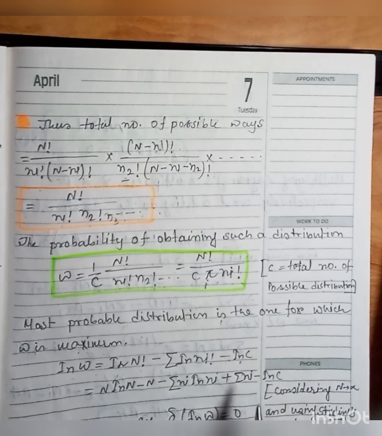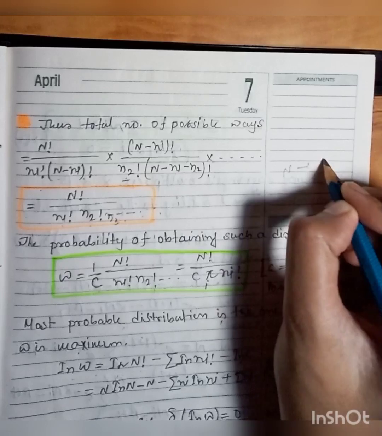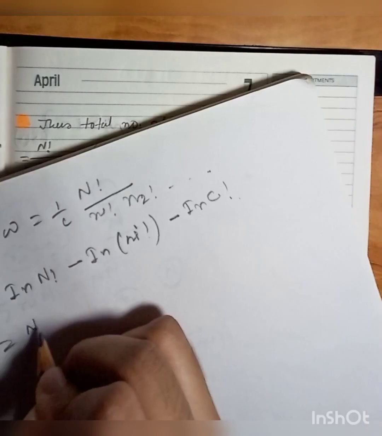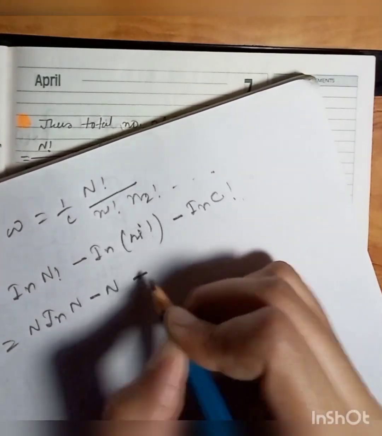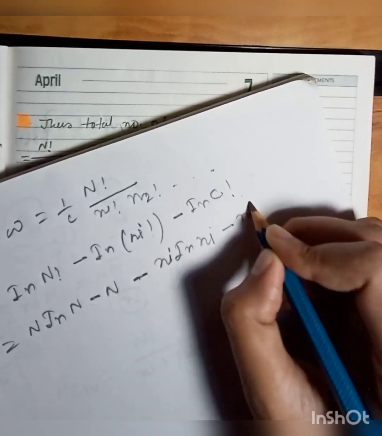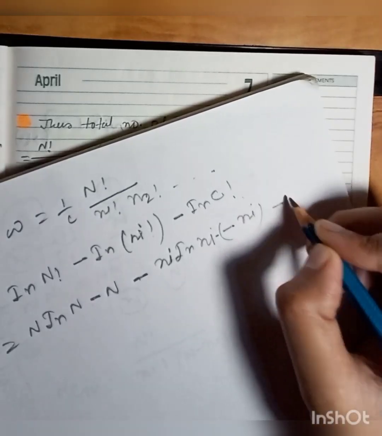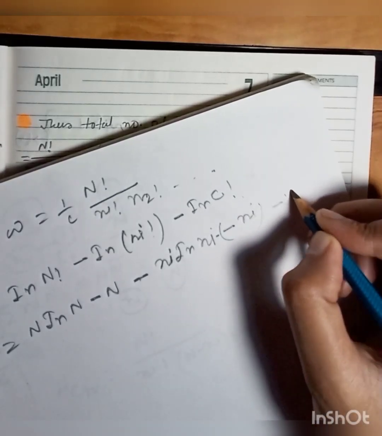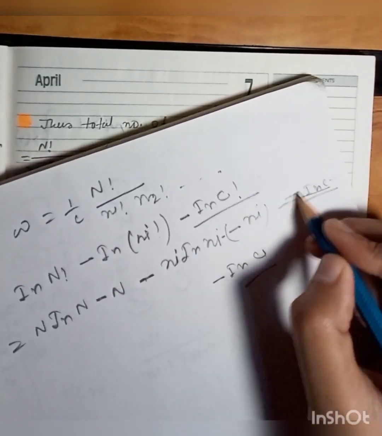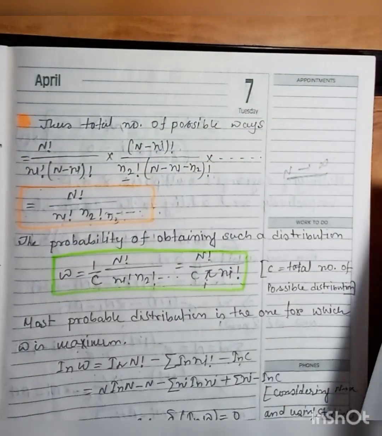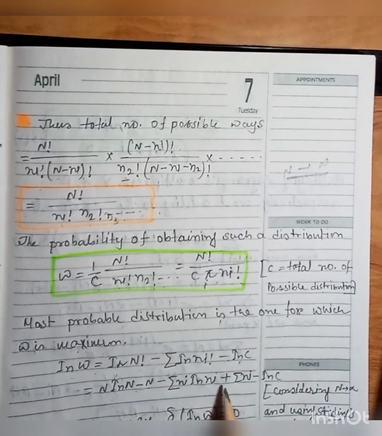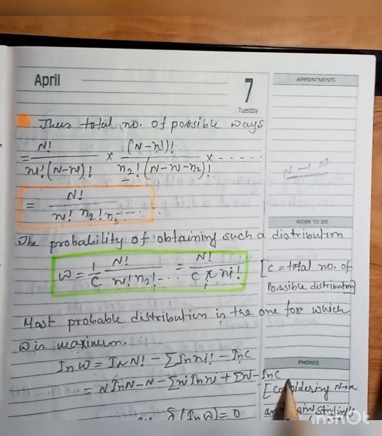For a grand canonical system, this N is huge, like infinity. So we can apply the Stirling approximation here: N ln N minus summation of ni ln ni plus summation of ni, minus ln C. This is a constant term, so no approximation is applicable there.